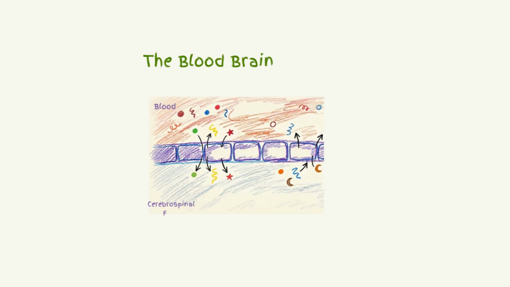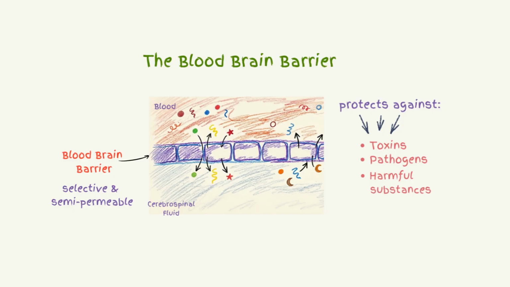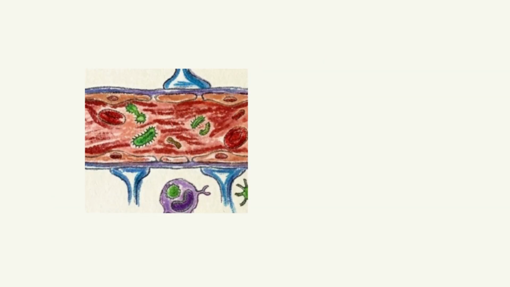The blood-brain barrier is a highly selective and semipermeable membrane of endothelial cells that protects the brain from toxins, pathogens, and harmful substances while regulating nutrient transport. So it basically decides what goes in and out of the CSF. So for meningitis to happen, there has to be an invasion of the meninges by organisms.